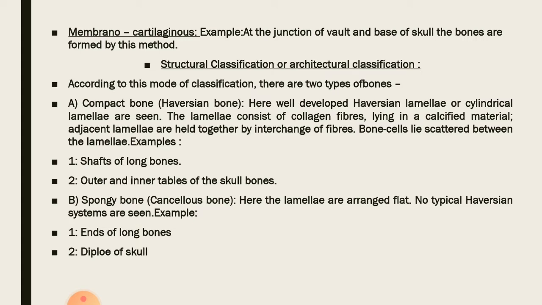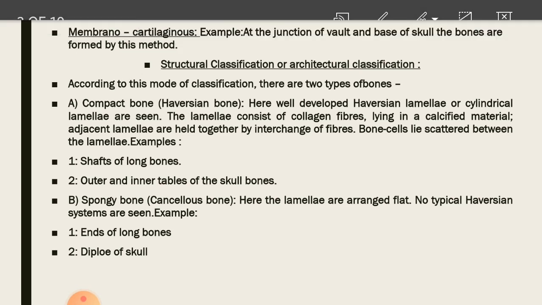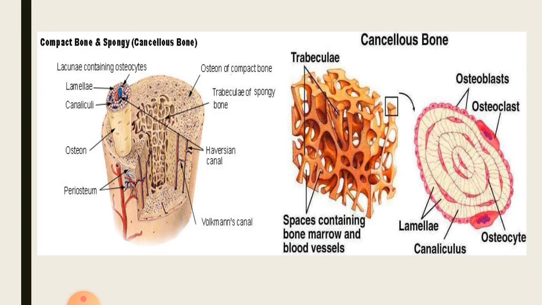Compact bone or Haversian bone. Here well developed Haversian lamellae or cylindrical lamellae are seen. The lamellae consist of collagen fibers lying in a calcified material, and adjacent lamellae are held together by interchange of fibers. Bone cells lie scattered between the lamellae. Examples include the shafts of the long bones, and outer and inner tables of the skull bones. Spongy bone, which is the cancellous bone: here the lamellae are arranged flat and no typical Haversian systems are seen. Examples include ends of the long bones and diploe of the skull. So those areas that are hard are basically composed of compact bone.